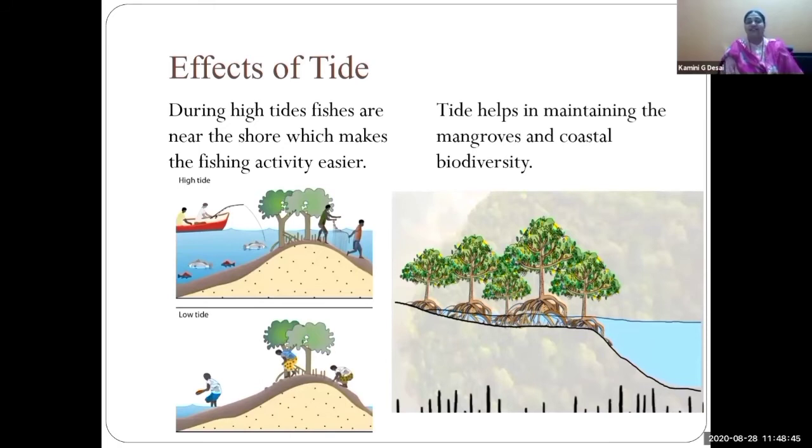See the below picture, left hand side, and see the above picture of high tide. See, the water level is so high. We can see plenty of fish. So many fishes are there. So the fisherman is catching the fish, and two fishermen hold the net in their hands and go away. They look very happy because they got so many fishes.